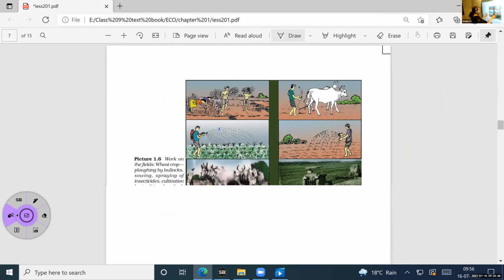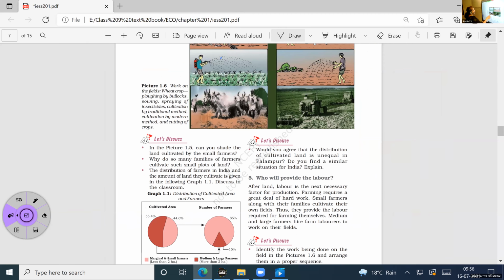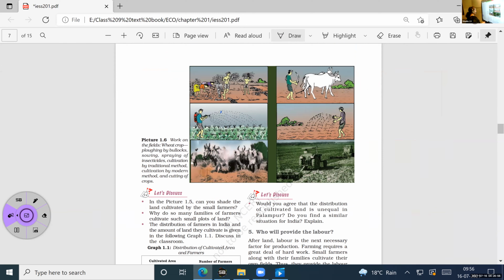Okay, now next one, here one picture you can see, they are asking you to order. Modern methods of cultivation are there, and even some are doing the traditional methods, you can see. So you can order it. First, what we are doing: plowing, then sowing the seeds here, then spraying, and all those things you can see in this particular picture.